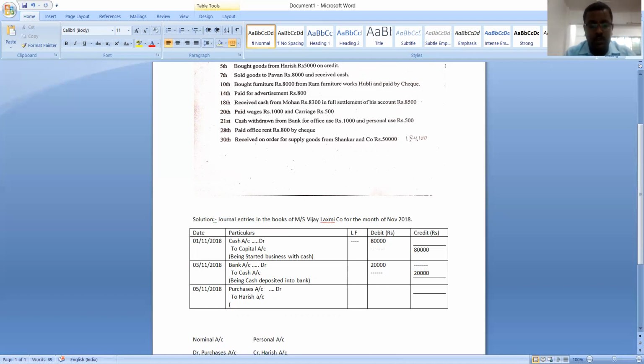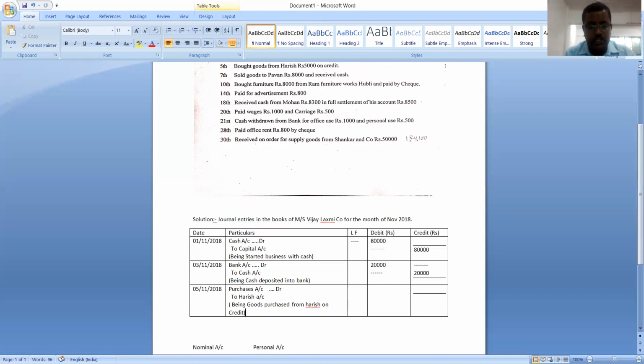Okay, now in brackets we should write the narration. What is the narration? Narration is purchased goods from Harish. Sorry, we should write actually this narration. It starts with what? It starts with 'Being'. Understood? Being goods purchased from Harish on credit. Understood? Since it is a credit transaction, the name of the person is very important.